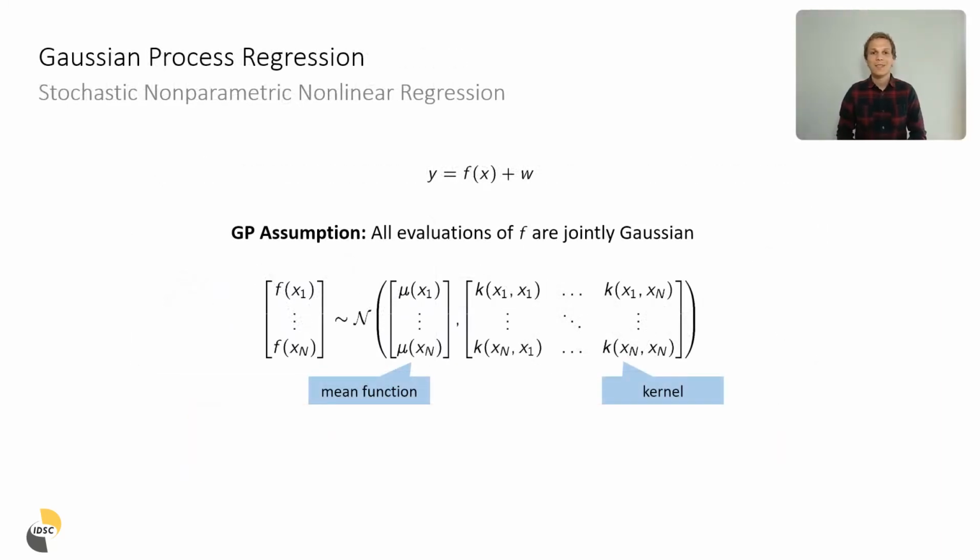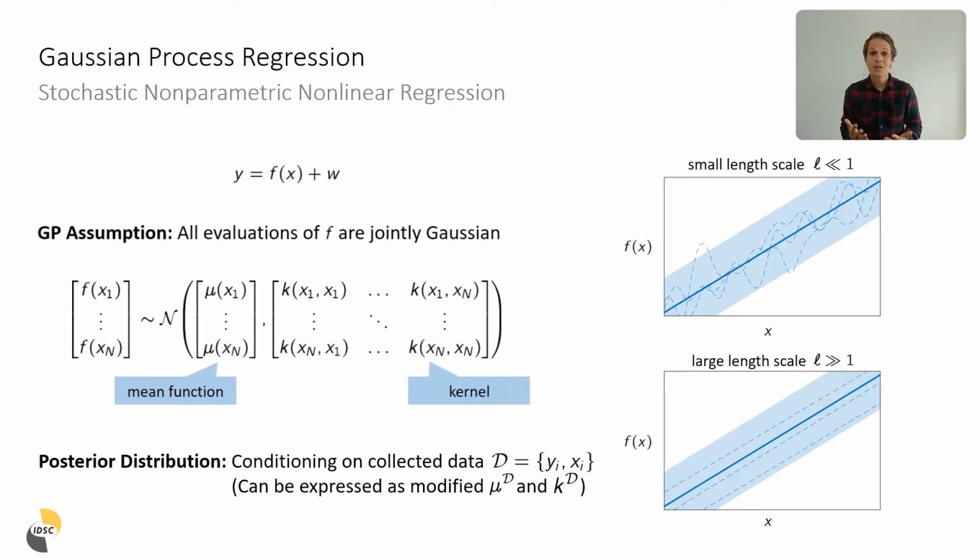Our paper exactly considers such dynamic systems that are described by Gaussian process regression. Now, Gaussian process regression is a stochastic non-parametric regression technique where the assumption is really that all evaluations of the function f are jointly Gaussian distributed. So if we were to evaluate our function f on a vector of inputs x1 to xn, this results in a joint Gaussian distribution parameterized by a mean function as well as a kernel function specifying the variance between the different function values. Now this encodes a distribution over functions which differs depending on the ingredients that we choose, that is the mean function and the kernel function.